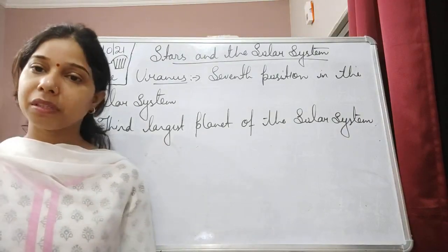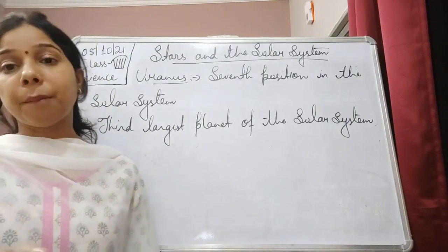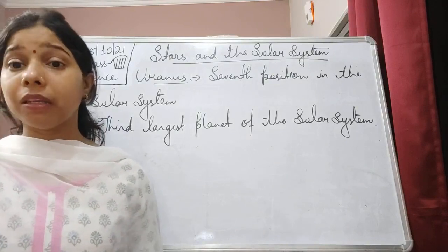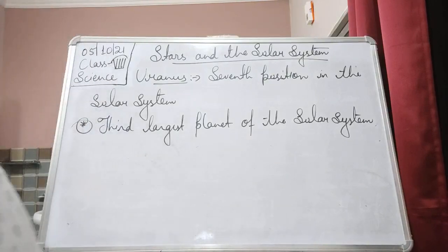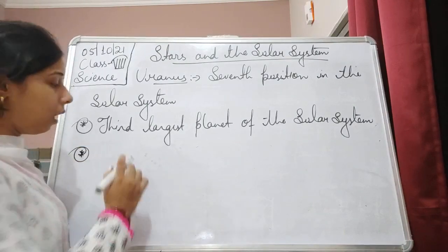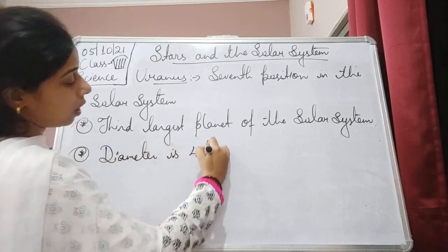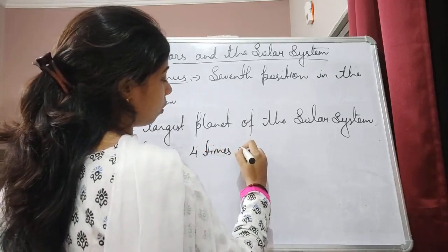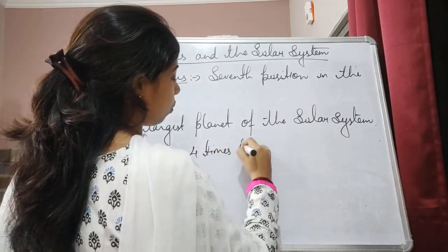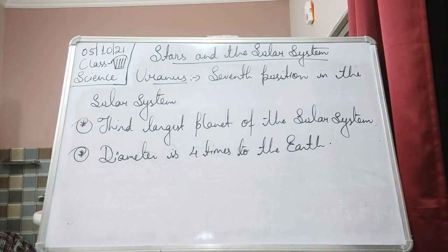Even though it is the 3rd largest planet, it appears very small since it is very far away from the Earth. So we can say that it is large but appears smaller. Now you can understand that its diameter is just 4 times that of the Earth.